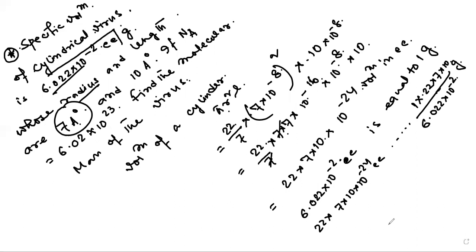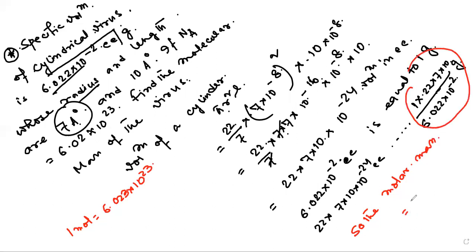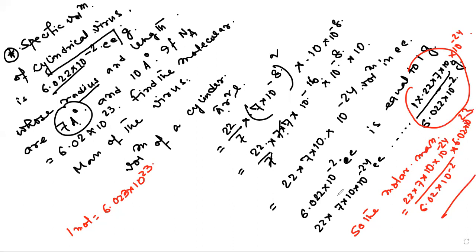Okay, but we have to find out the molar mass. So the molar mass: if you know, 1 mole is equal to 6.023 into 10 to the power 23. So the molar mass of the virus is equal to 22 multiplied by 7 into 10 into 10 to the power minus 24 divided by 6.02 into 10 to the power minus 2, multiplied by 6.02 into 10 to the power 23. You can do the calculation and you will get your answer.